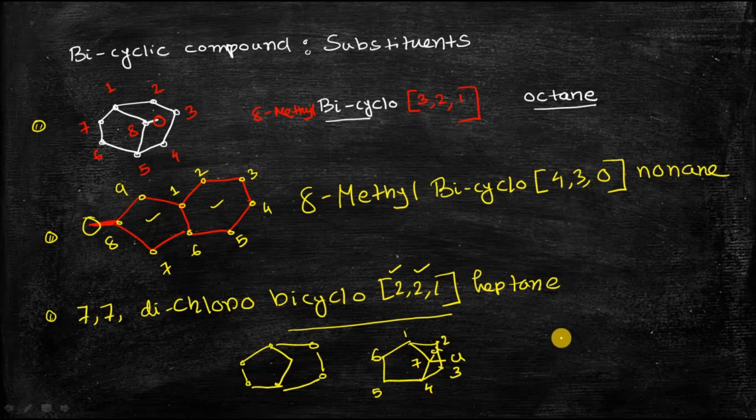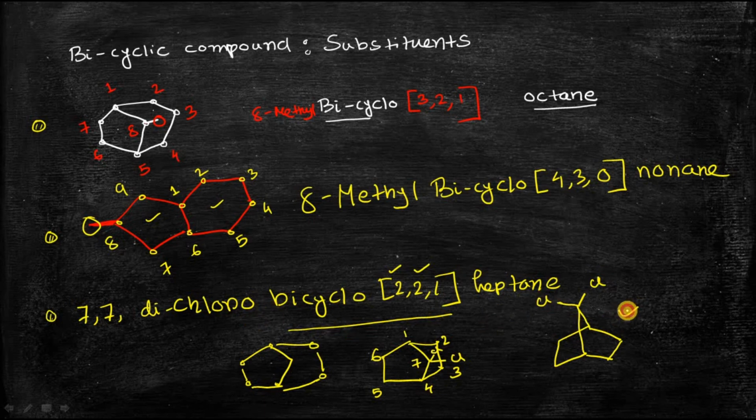Now sometimes these types of bicyclic compounds are also written like this. So this is the actual geometry.